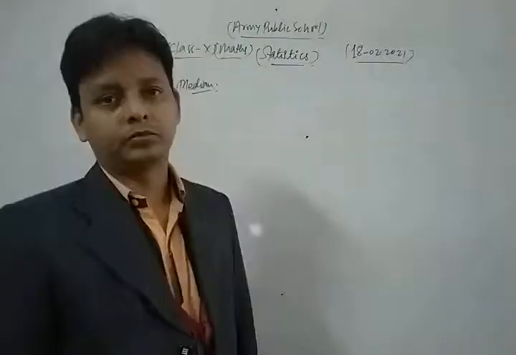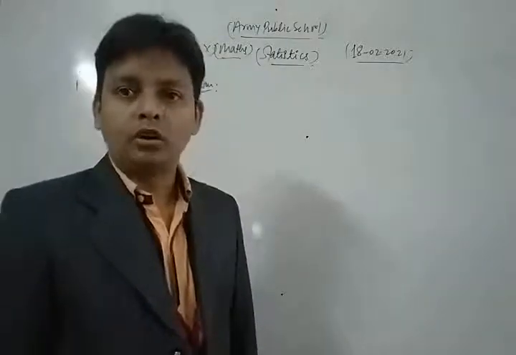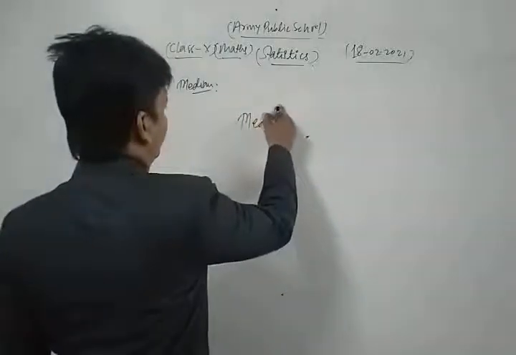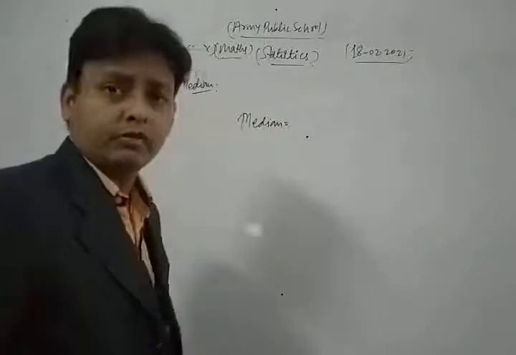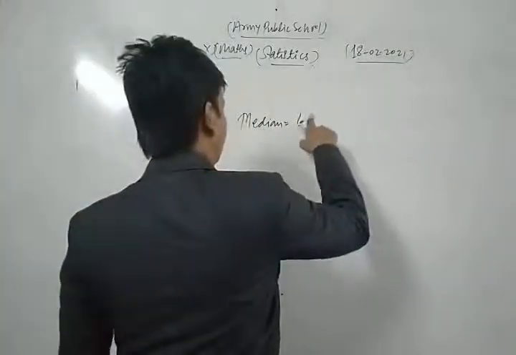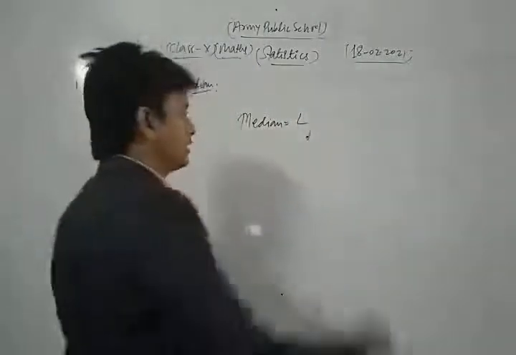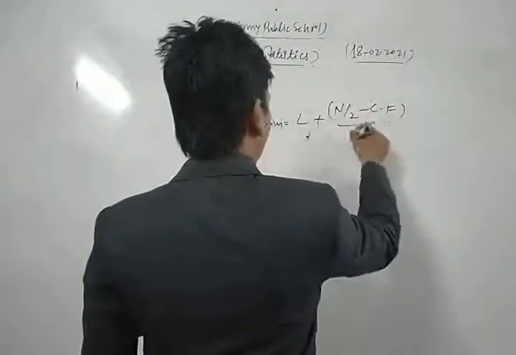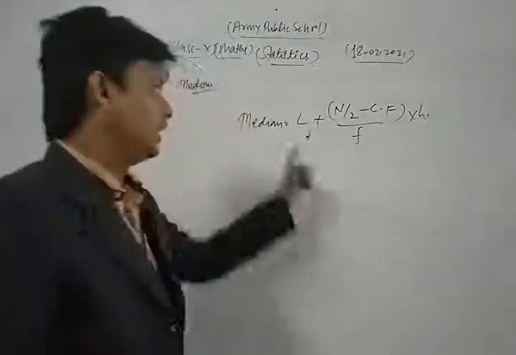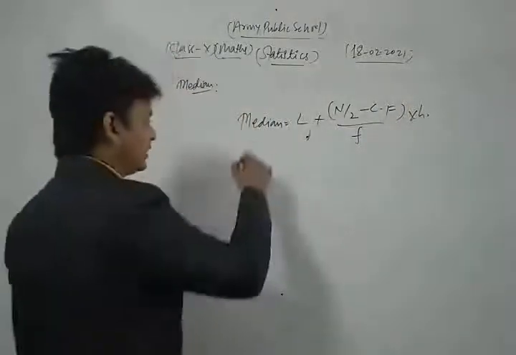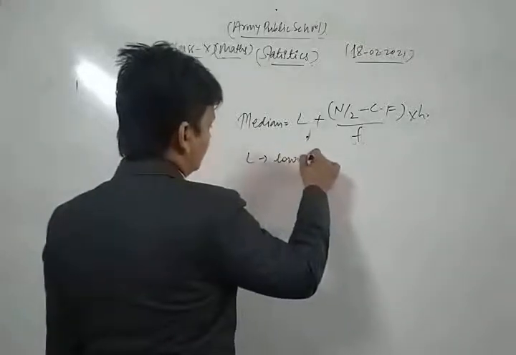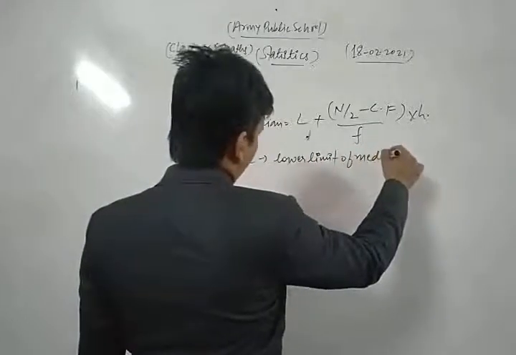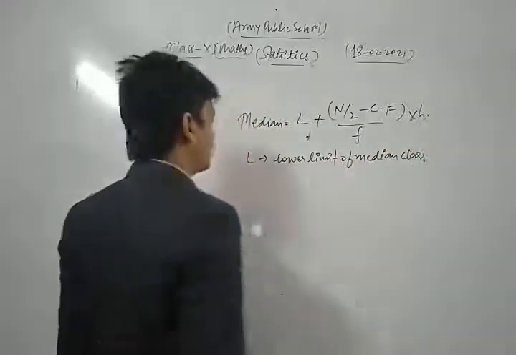For grouped data, dear friends, we have a very important formula. To find the median for grouped data, we use the formula: median = L plus (n by 2 minus cf) upon f, into h. Here L is the lower limit of the median class.